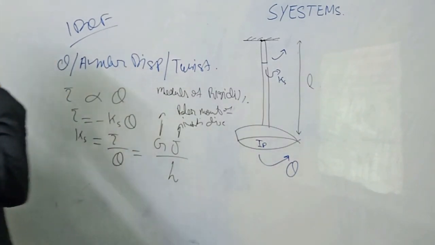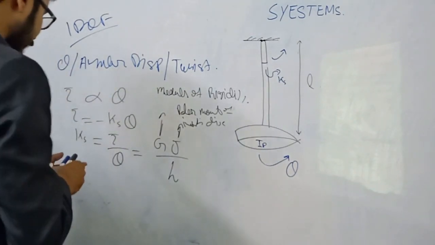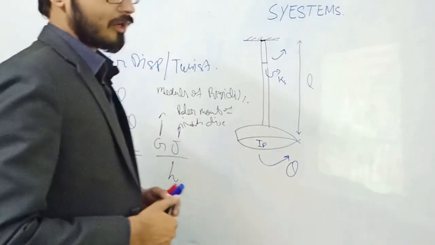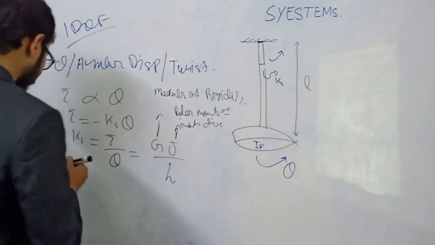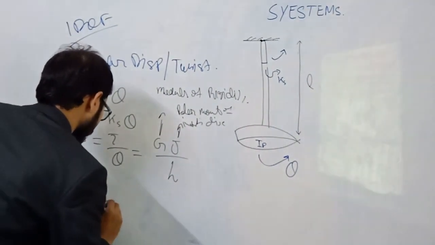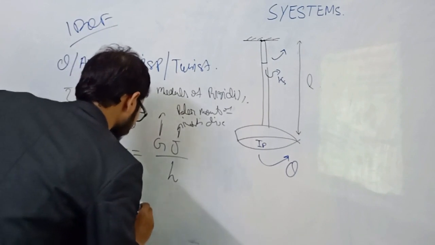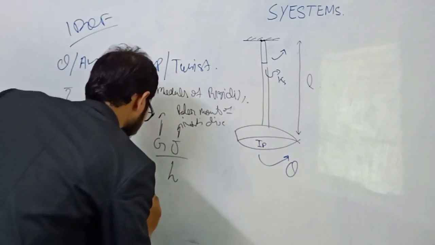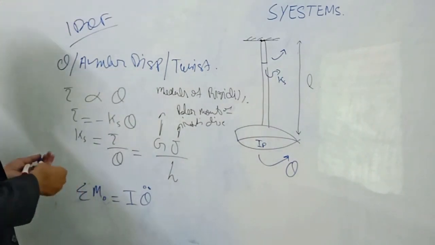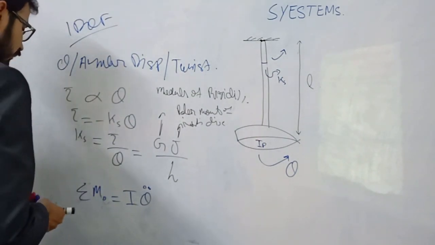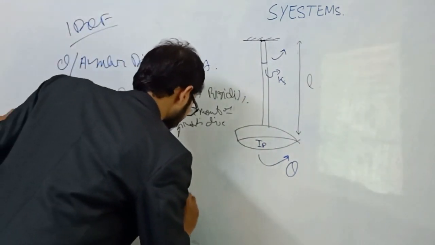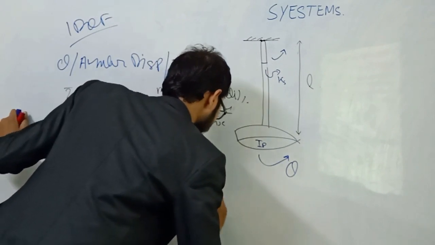Now, again, with the help of Newton's law, the sum of all moments about pivot point, for example O, is equal to I into theta double dot. So, for example, a product of polar moment of inertia and angular acceleration. What is theta double dot? This is angular acceleration.